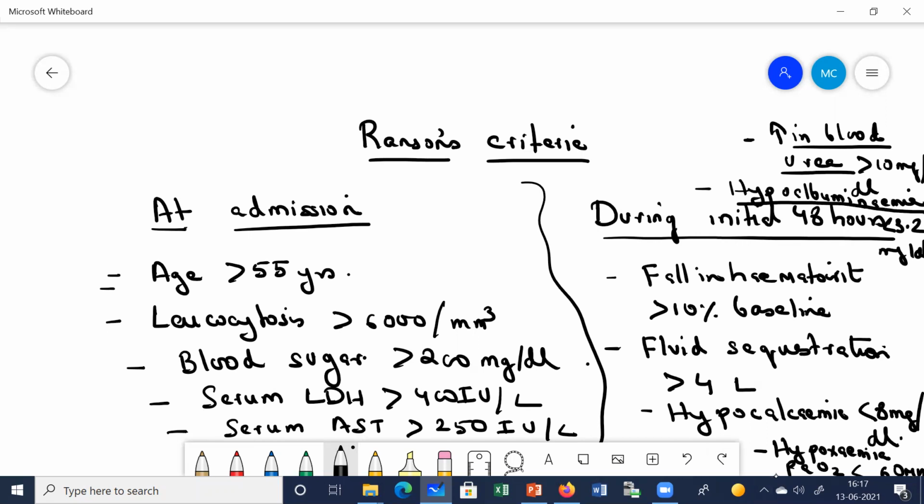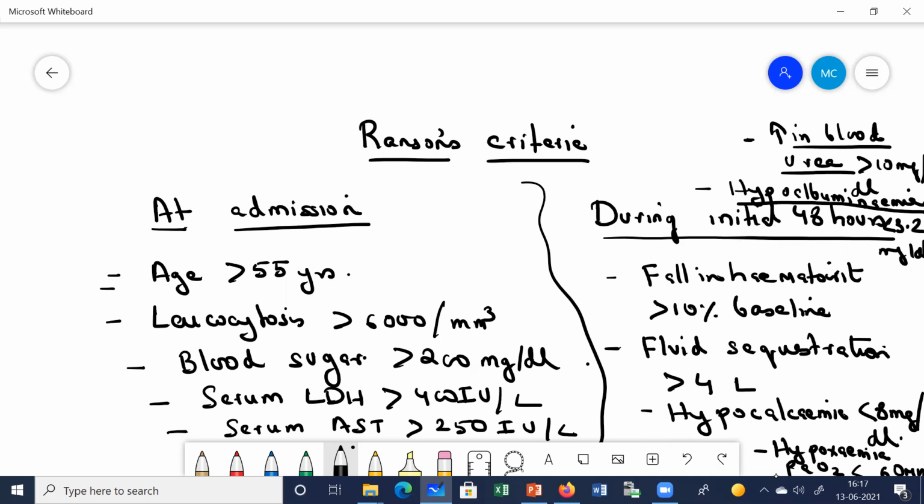If the patient has developed hypoalbuminemia, less than 3.2 mg per dl. So if these features are present, they all come under the high risk and each feature will be given 1 point. Then how are we going to calculate?